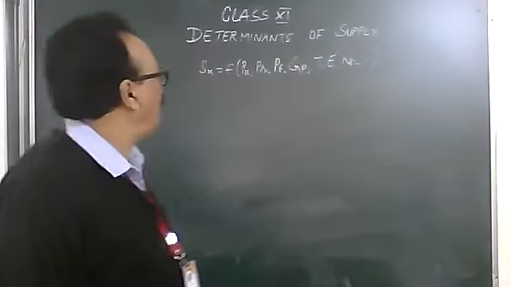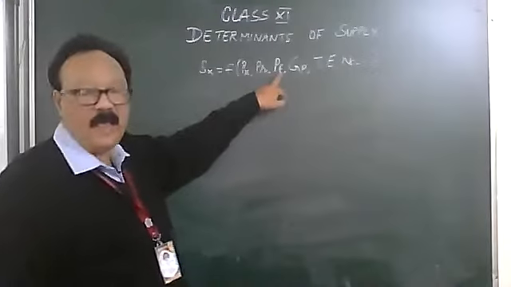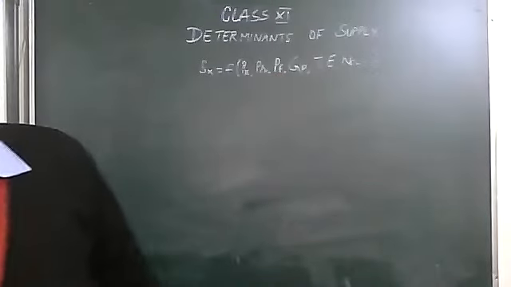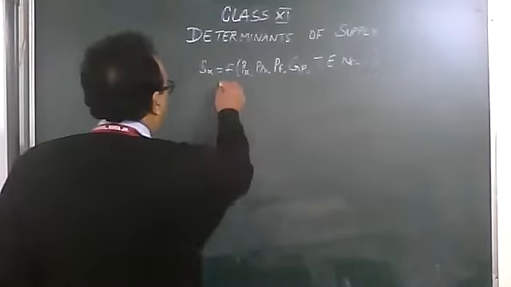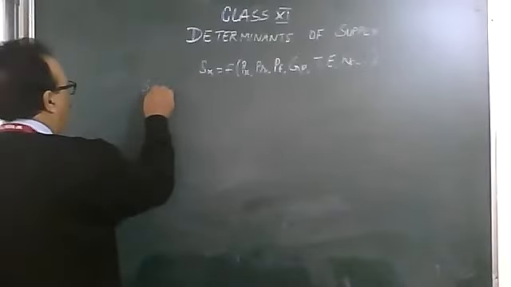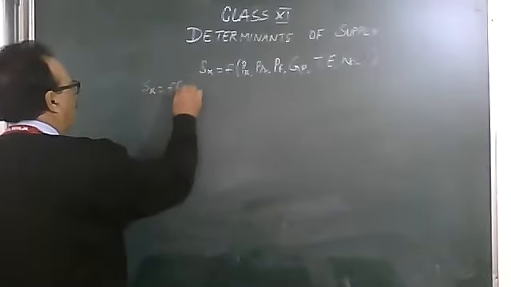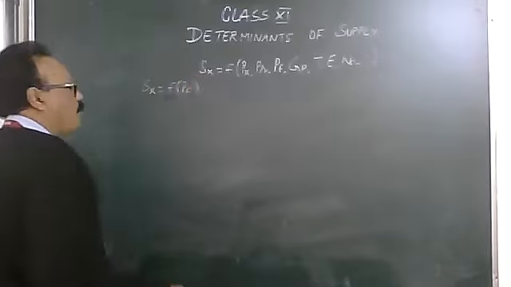Today we are going to carry on with the next factor, that is the supply of the good X depends on the price of the factors of production.